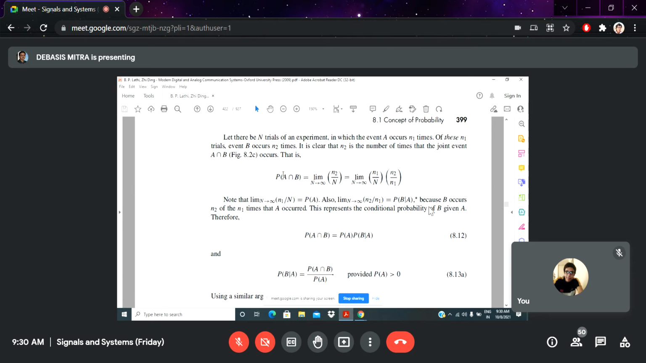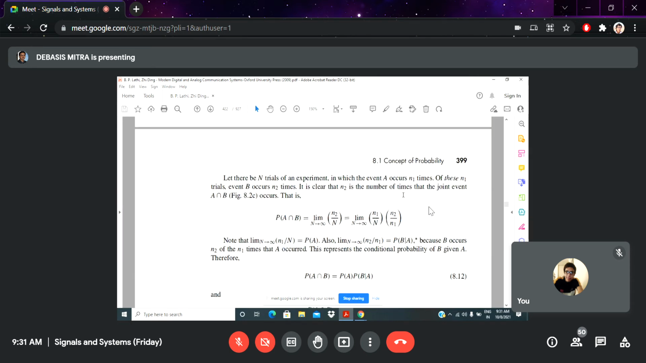So the intersect of these two phenomena can be written like this: n1 by capital N, and that is the probability of A. And the second part, small n2 by small n1, which I already discussed, is called the conditional probability, with respect to one to the other. So here n2 by n1 means probability of B given A, because n2 can be written as n2 divided by capital N, and n1 divided by capital N.